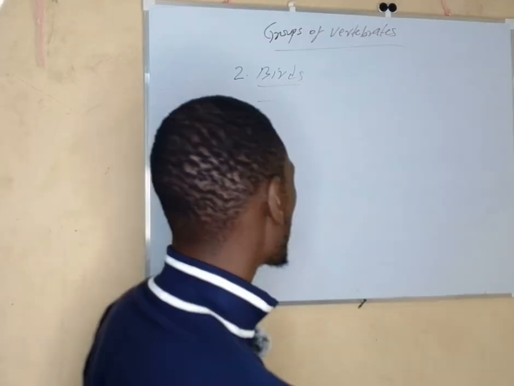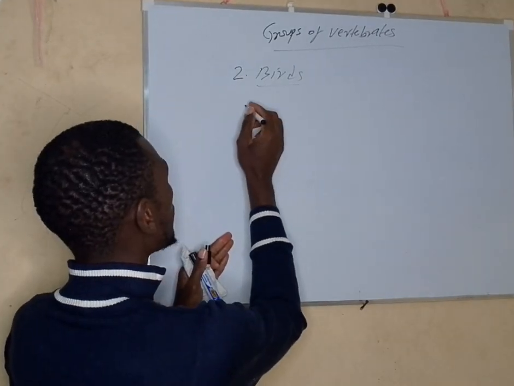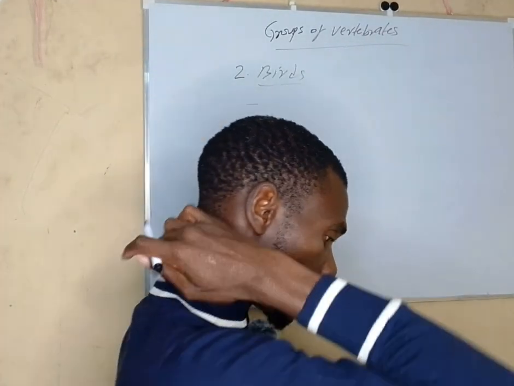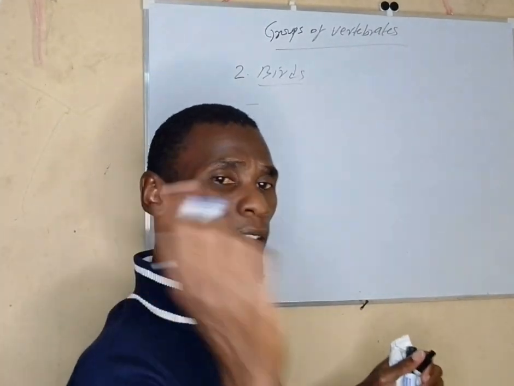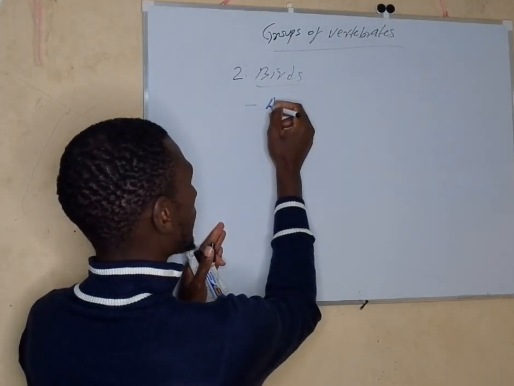Now, characteristics. They also have very few characteristics. Number 1, all birds lay eggs. So underline the word all.